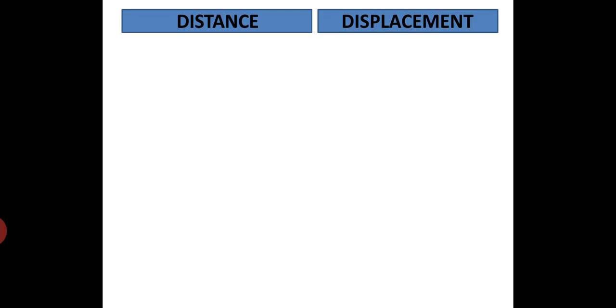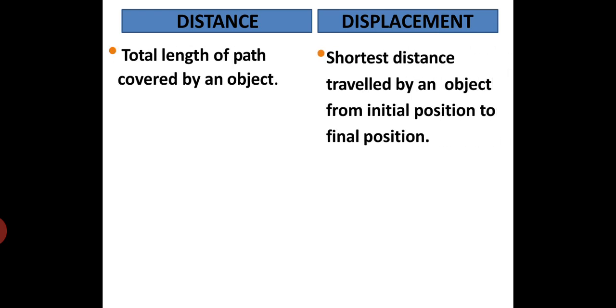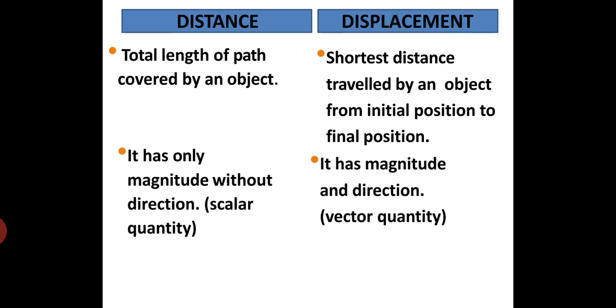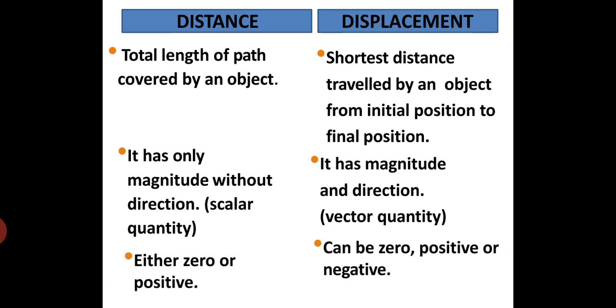So let us study the difference between distance and displacement. The total length of the path covered by an object is distance, whereas displacement is the shortest distance travelled by an object from initial position to final position. Distance has only magnitude without direction, that is a scalar quantity, and displacement has magnitude and direction, that is a vector quantity. Distance can be either 0 or positive, but displacement can be 0, positive or negative. So these are the differences between distance and displacement.